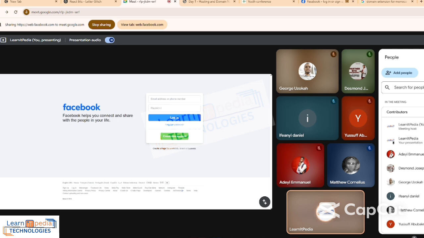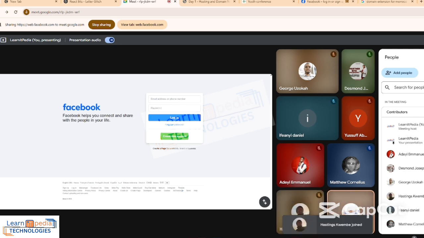Hosting simply means you house somebody, you keep somebody. When I come to your house, you host me, it means you welcome me, sit down, you see chairs, you see TV in the house. But for people to come to the house, they need an address. That's why we went to get a domain. You get hosting now. You must have been hearing of server and all that. So you keep your stuff online so that people can have access to it.